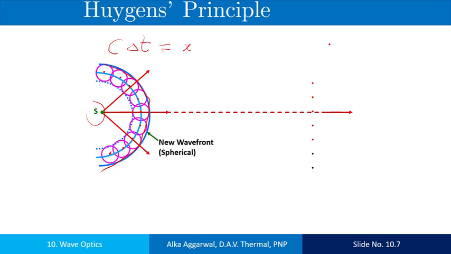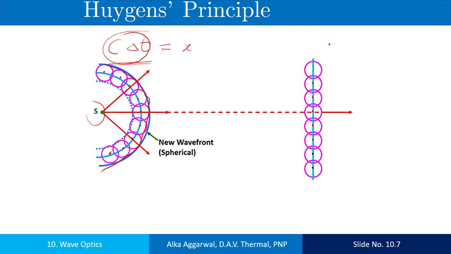Now let us take one more example, of the plane wavefront. It is a plane wavefront. All these red points are the wavelets which cover the distance c delta t in a time delta t. And to find the position of the new wavefront, we draw a surface touching these wavelets tangentially in the forward direction. This will be the position of the new wavefront.